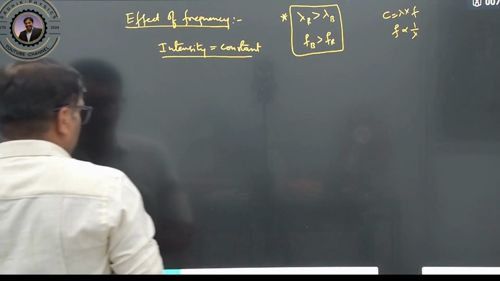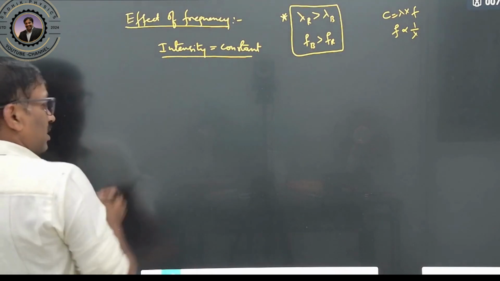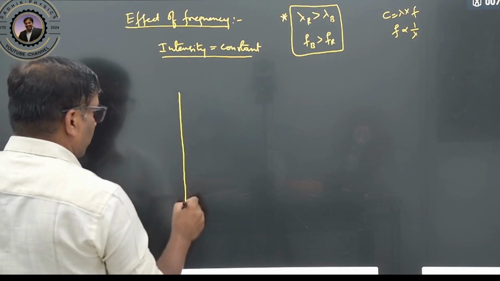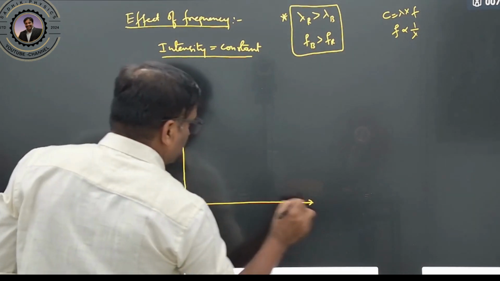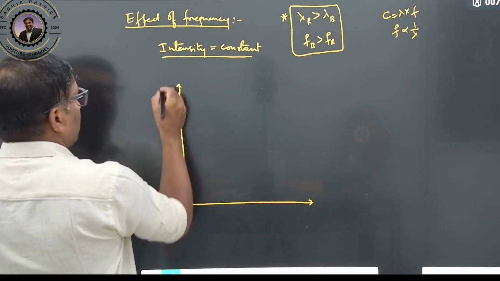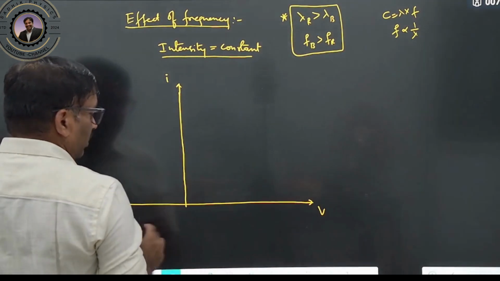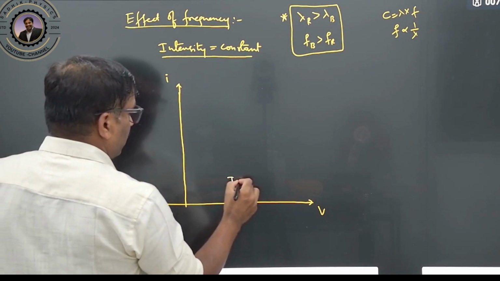Now again the same experiment. If you observe, how will the graph look? A very interesting graph. Listen carefully. This is your current and this is your potential. Now in this graph, what are we keeping constant? We are keeping the intensity constant.